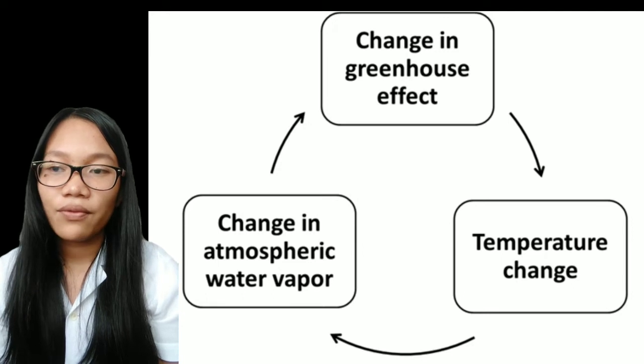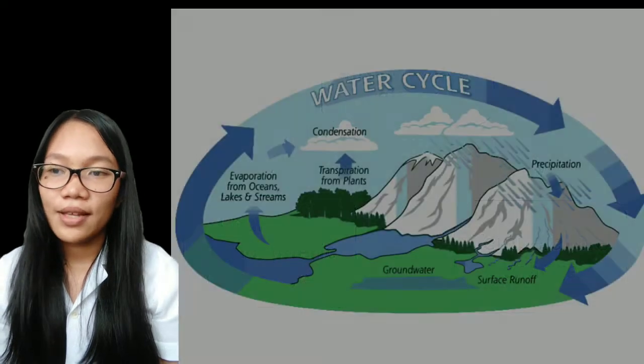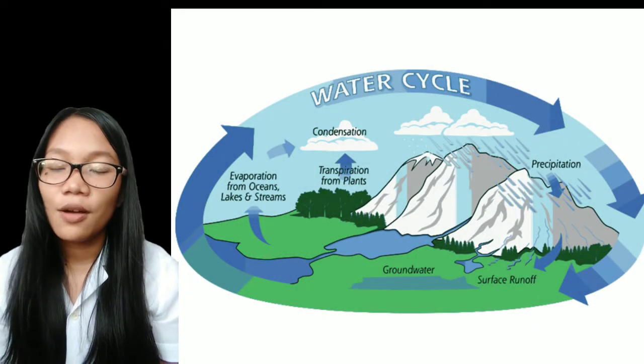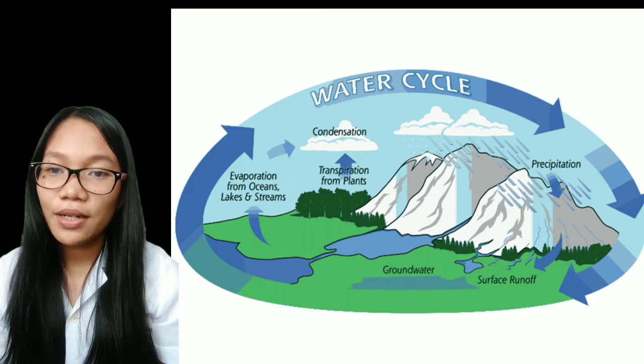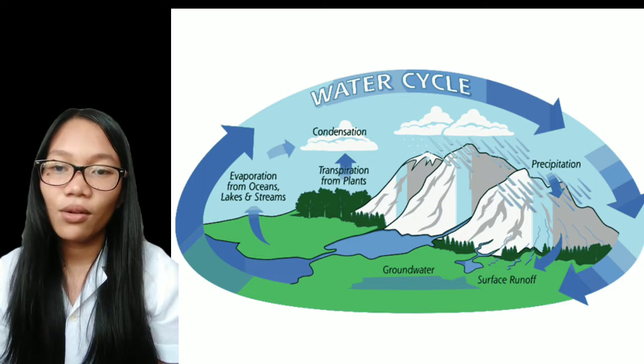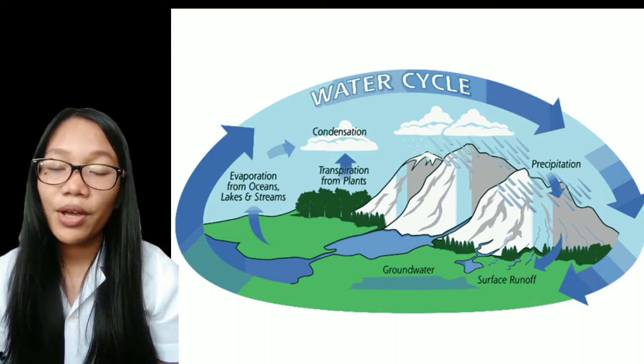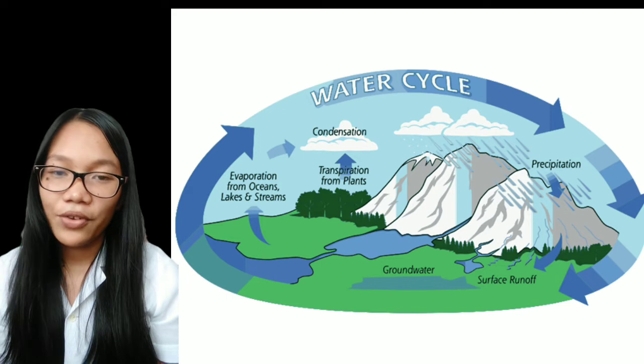The amount of water vapor in the atmosphere depends on temperature. Water from water bodies vaporizes when temperatures are high. More water vapor in the atmosphere means more warming of the climate. A vicious cycle starts. This process is called the feedback process. Climatologists think that the greenhouse effect is caused more by water vapor than by other gases.